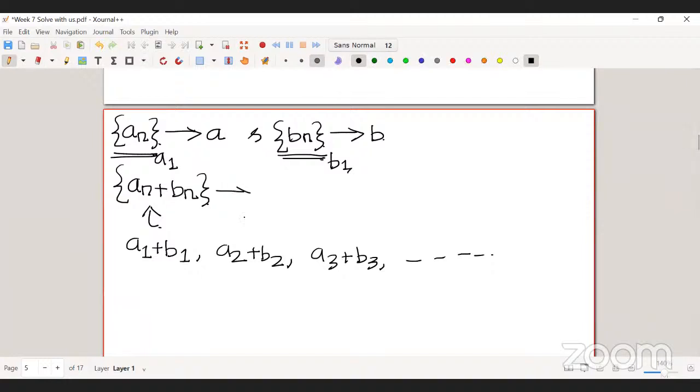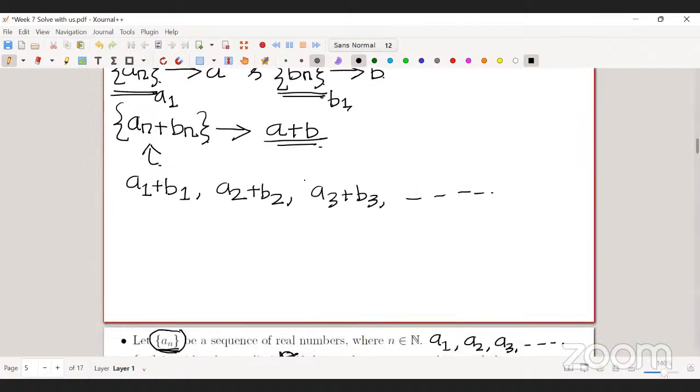This will converge to A plus B. This is only applicable for convergent sequences. If An and Bn are convergent, then only you can apply it. For example, you take this sequence.